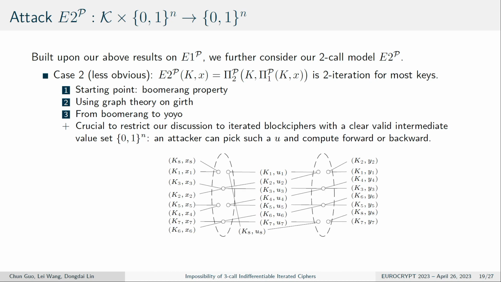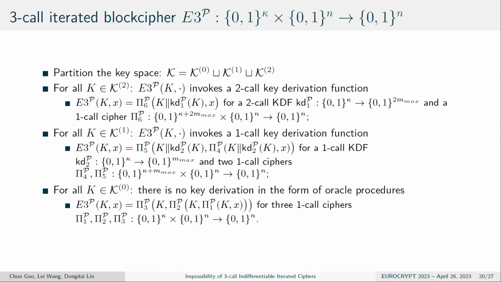And a crucial point is to restrict our discussion only to iterative block ciphers with a clearly weighted intermediate value set, because then the attacker can pick such a value and compute forward or backward. For the attack on the three-core iterative block cipher, the idea will be similar but more complicated. We need to discuss different cases.